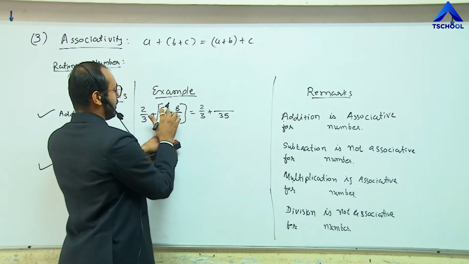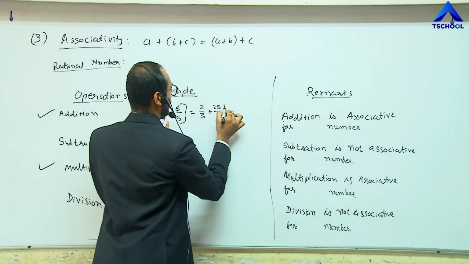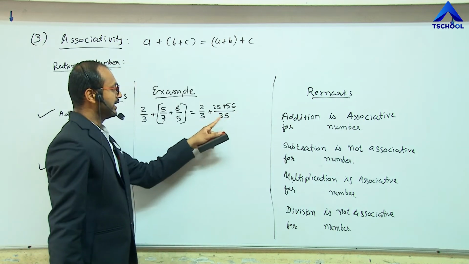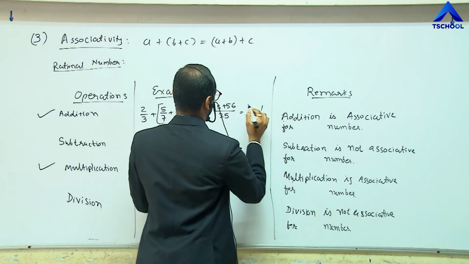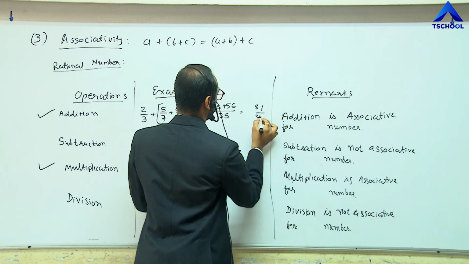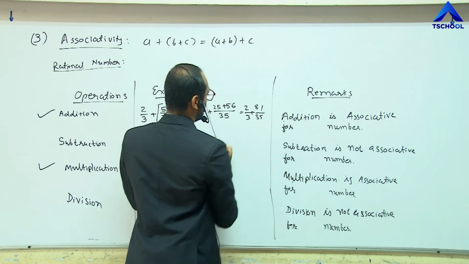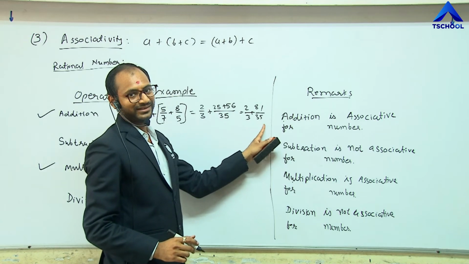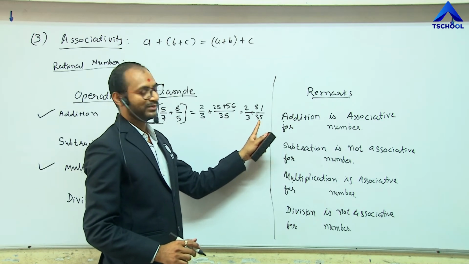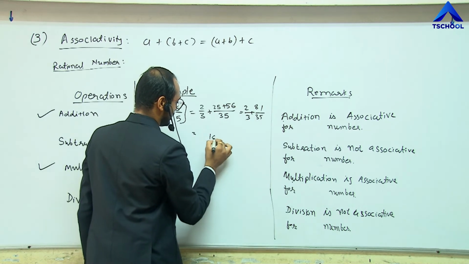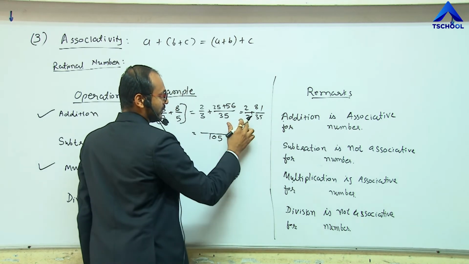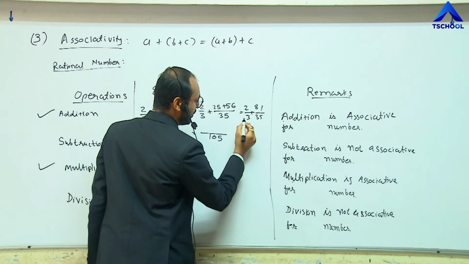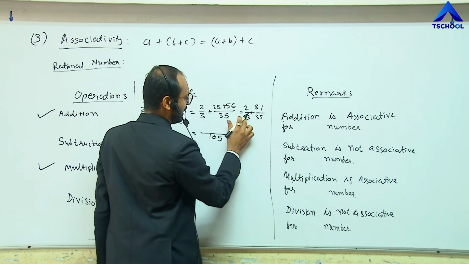2 divided by 3 plus, LCM is 35, and here 5 5s are 25 plus 8 7s are 56. So addition is 81 divided by 35 plus 2 by 3. Now what is the LCM here? 105. To get 105 in denominator, we have to multiply by 35 here.